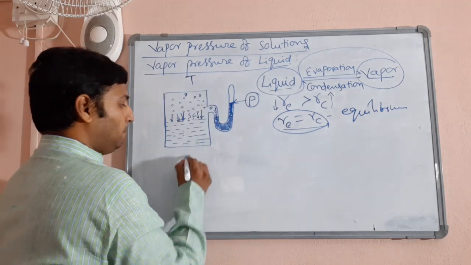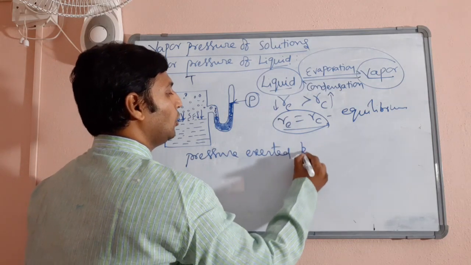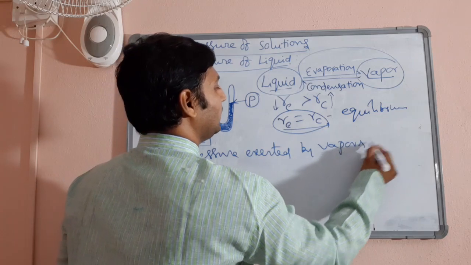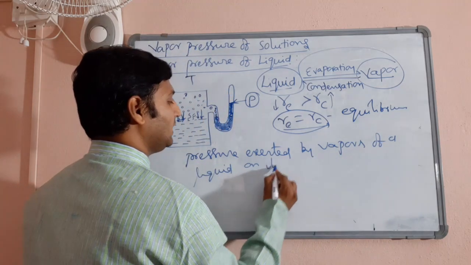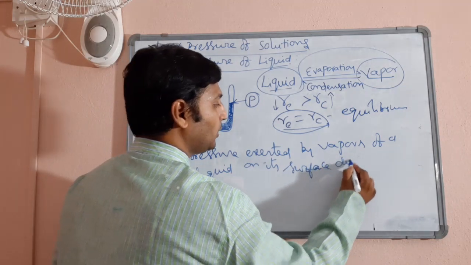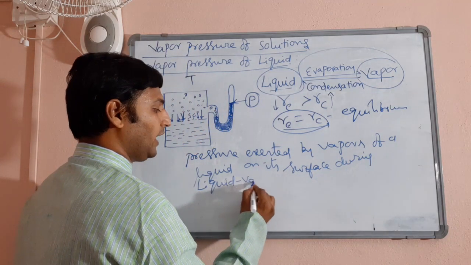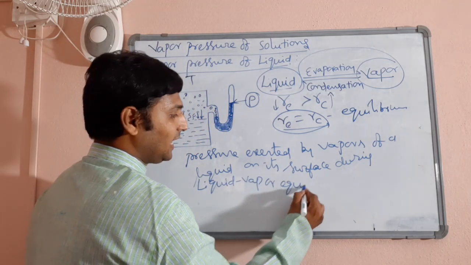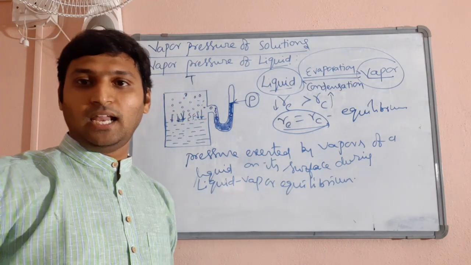So pressure exerted by vapors of a liquid on its surface during liquid vapor equilibrium is called vapor pressure of the liquid.